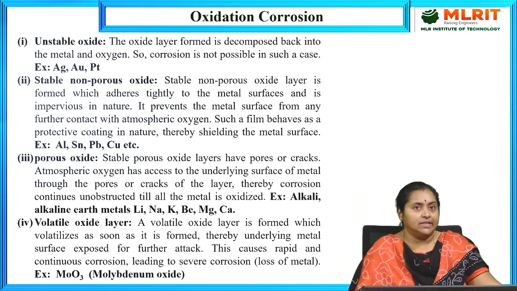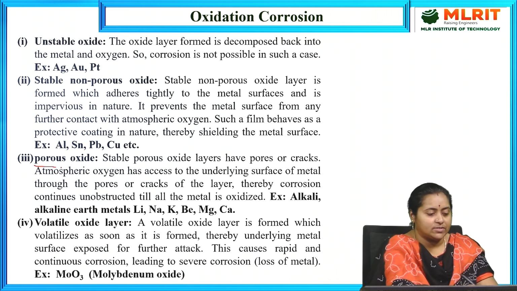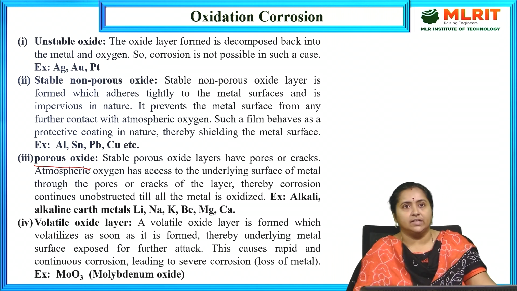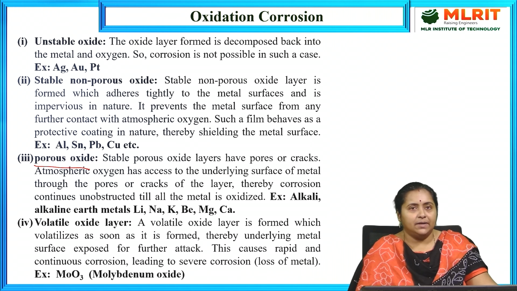Coming to the third one, the produced metal oxide layer is purely porous in nature, that means it will have small pores on the surface. Pores means small holes with very small diameter. If such a porous metal oxide layer is produced, having pores or cracks, then it becomes easy for atmospheric oxygen to penetrate onto the underlying metal.